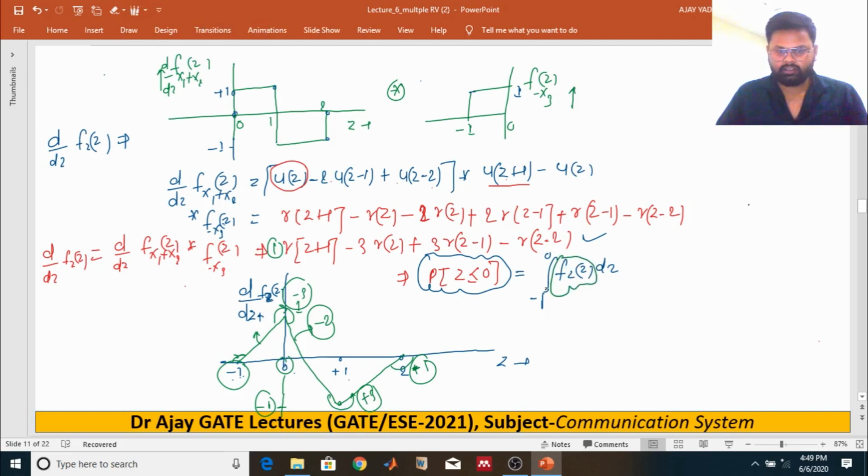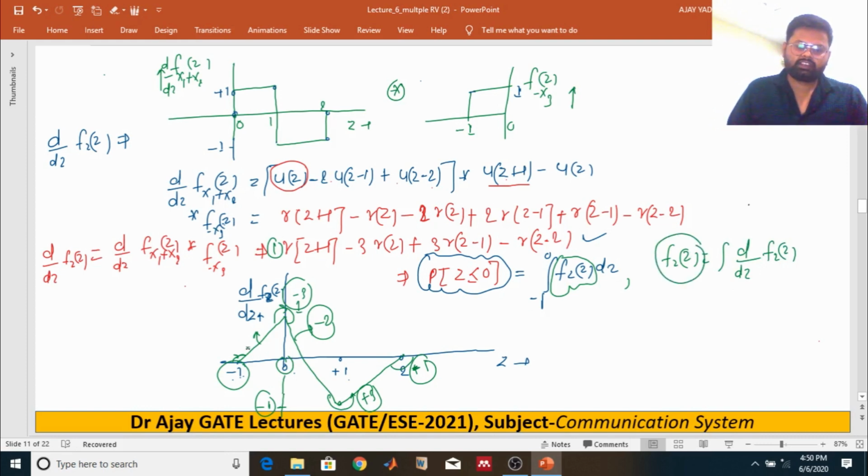But you have the graph of only the differentiation of f of z, so how do you get it? Just take the integration. If you take the integration of the differentiation of f of z, you will get f of z. How do you get it? As you know, y equals mx plus c.